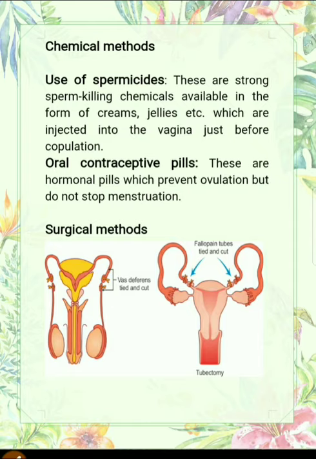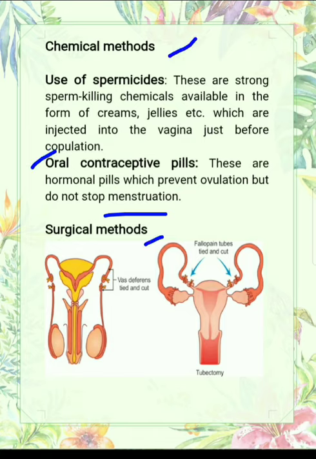Now the next one is oral contraceptive pills. These are hormonal pills. Means these contain estrogen and progesterone, and they prevent ovulation but do not stop menstruation. These oral contraceptive pills stop ovulation. So if ovulation doesn't occur, fertilization will not occur, and menstruation doesn't stop due to these pills. So these are the chemical methods.